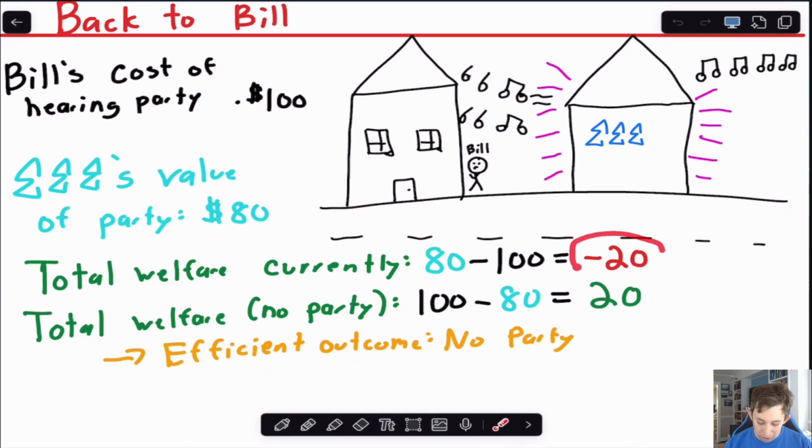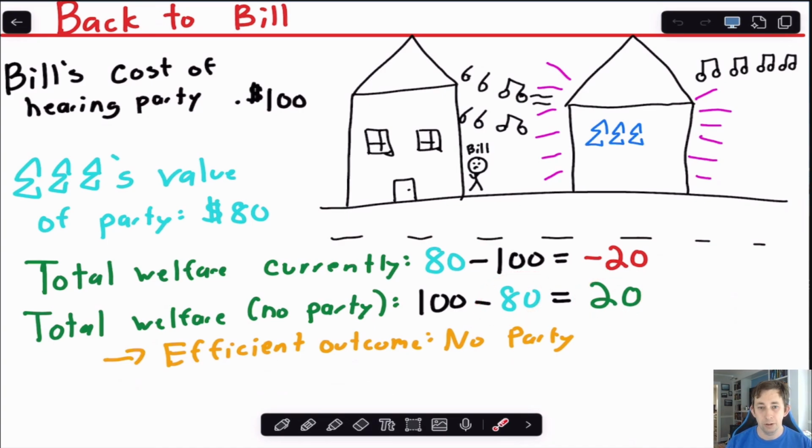And so the total welfare in this neighborhood right now is minus 20, if this neighborhood is just Bill and Tri-Sig's house. On the other hand, if the party were not to happen, Bill gets his $100 back because he no longer has to deal with the cost of listening to this party. So maybe that's the benefit of having peace and quiet. Tri-Sig doesn't get this 80, so total welfare in this neighborhood without the party is 20.